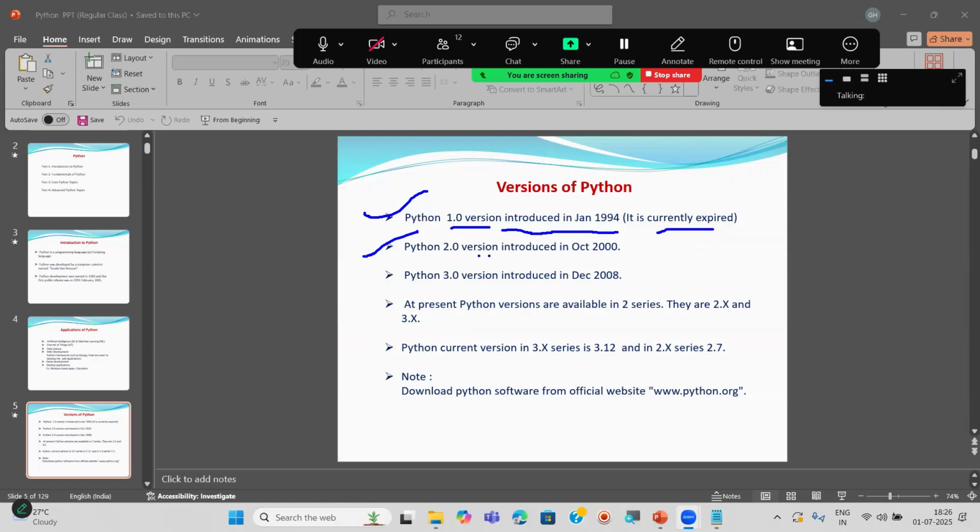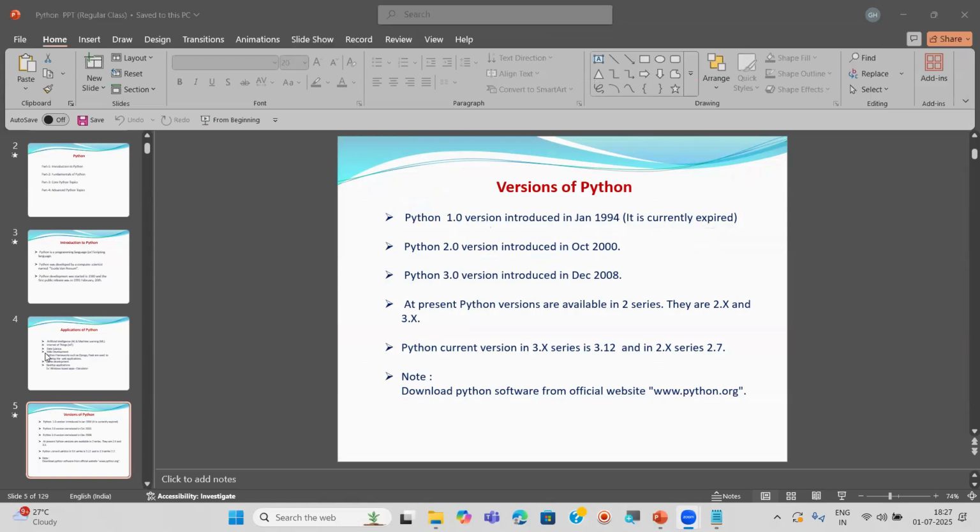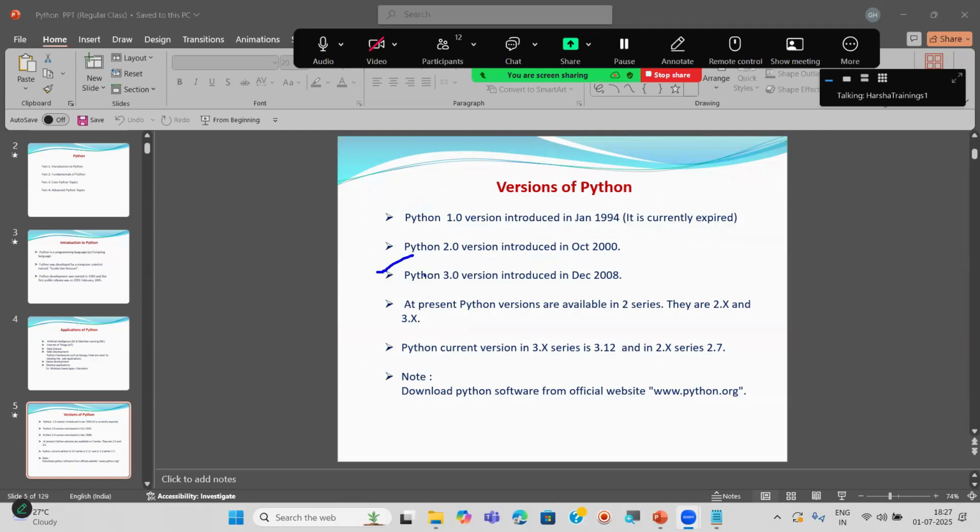Next, the Python 2.0 version was introduced in October 2000. Right now, we are using this. Next, the Python 3.0 version was introduced in December 2008. As I said, at present Python versions are available only in two series: one is 2.x and the next is 3.x. 1.x is not there right now.